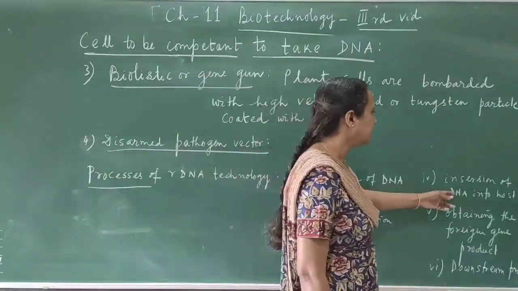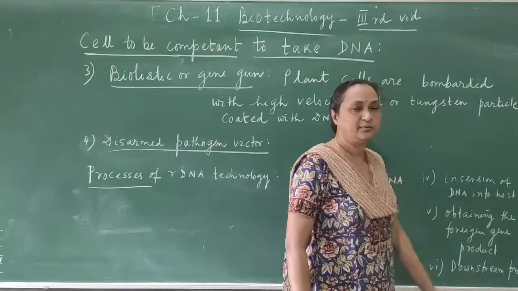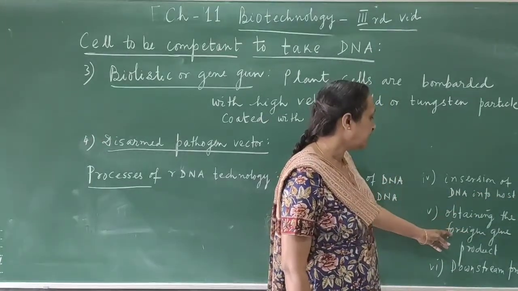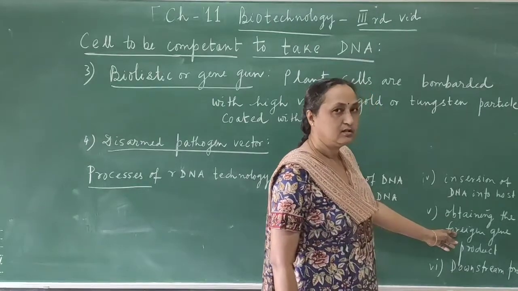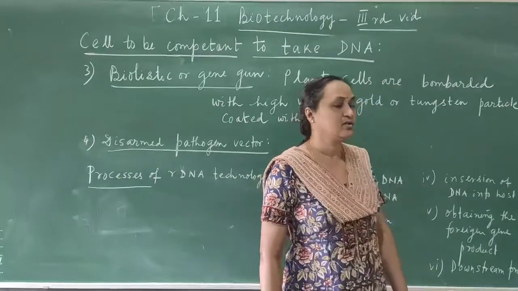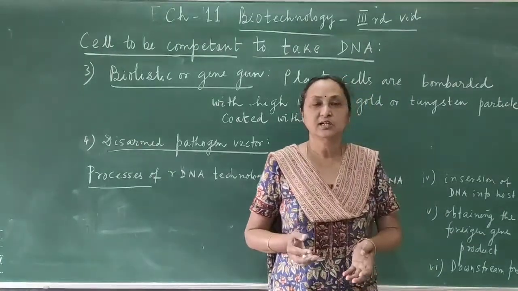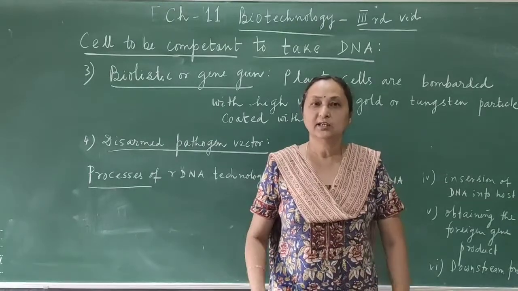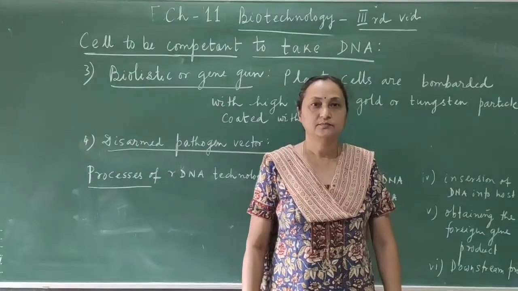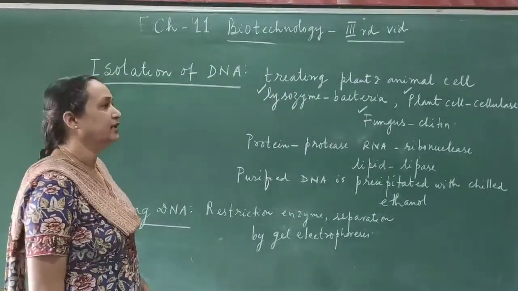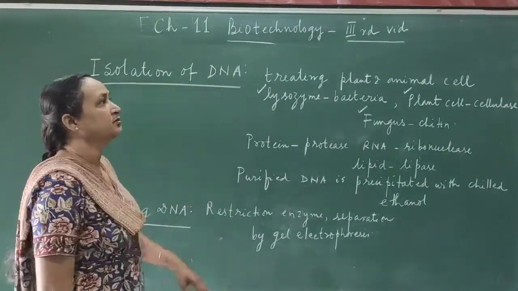Then this DNA is inserted into the host with the help of plasmids or vectors, and then we get the product, as the gene can express. The last step is downstream processing. After getting the product, there is purification of the product so that it can be bottled and marketed.